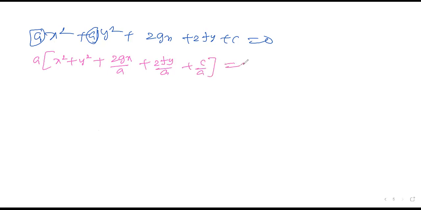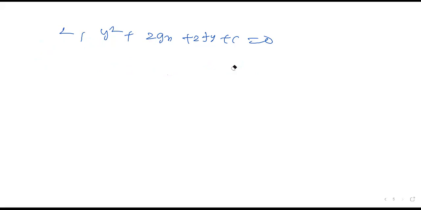Like this you take and do your job. The x square coefficient and y square coefficient must be the same. If it is some other value, it should be made 1 always. If it is not 1, take a as common and do it out. I shall explain this situation when it comes. For better understanding, I am leaving it here.